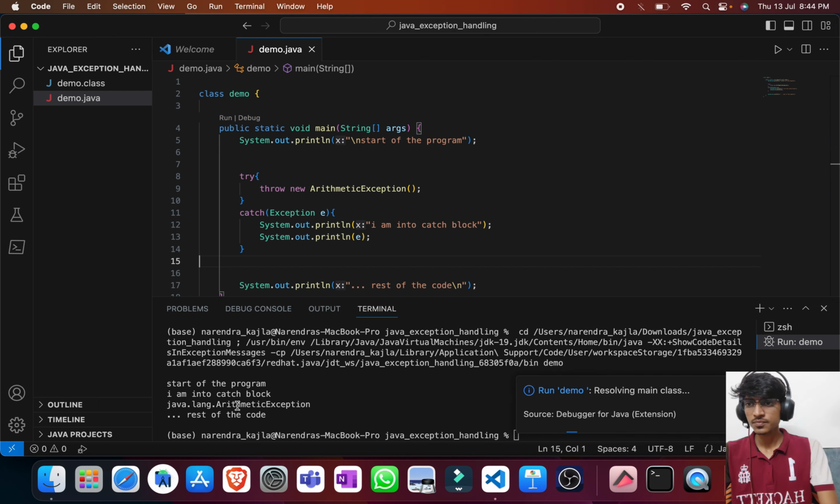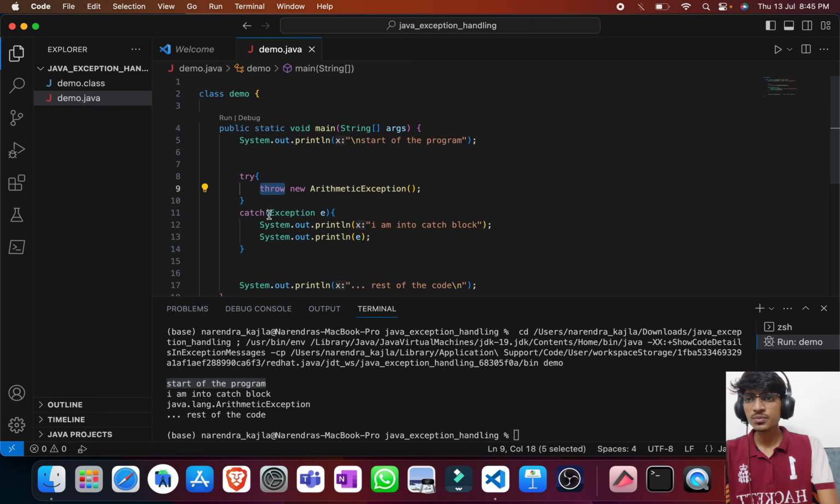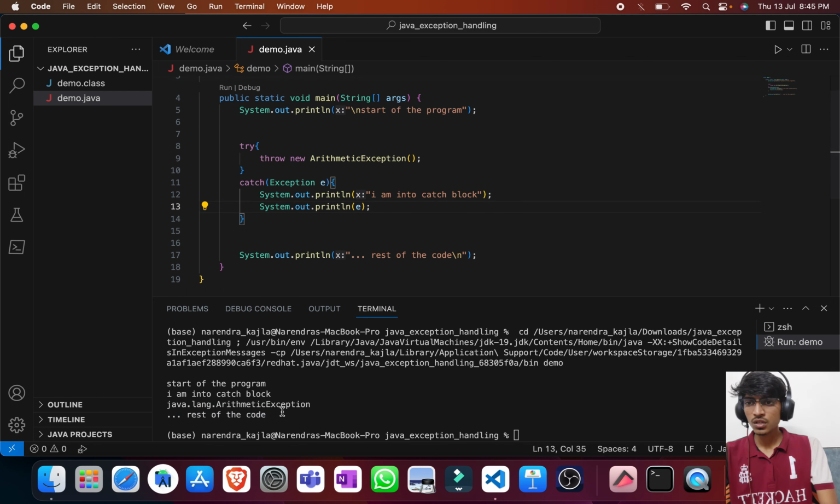Let me run it. Now we can see the start of the program is printed first of all. Then because of this throw keyword, a new exception is thrown, which is the ArithmeticException. So it is taking us to the catch block where "I am in catch block" is printed, and then the information about the ArithmeticException is printed, and at the end the rest of the code is executed. Here we can notice that the description is not there.